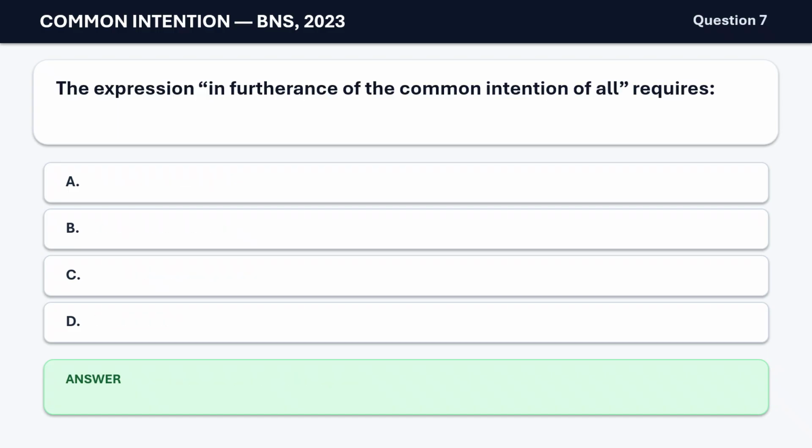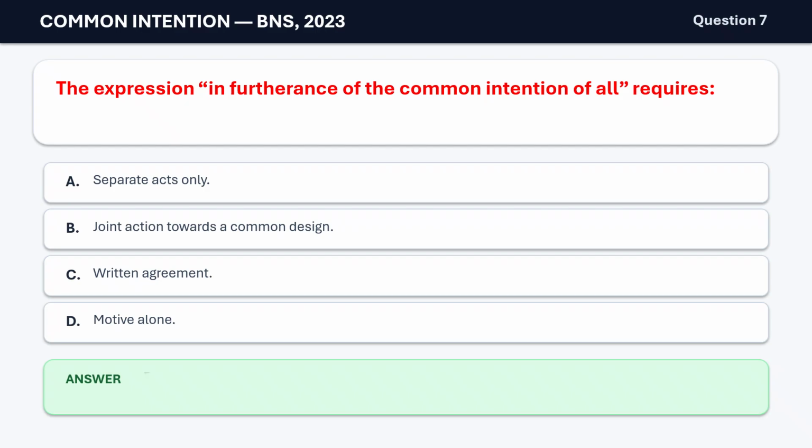Question 7. The expression, in furtherance of the common intention of all, requires A. Separate acts only. B. Joint action towards a common design. C. Written agreement. D. Motive alone. The correct answer is B. Joint action towards a common design.